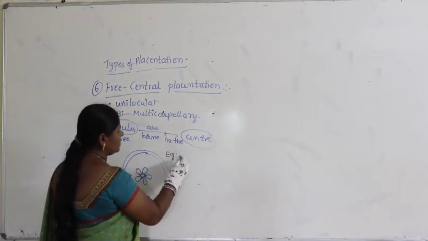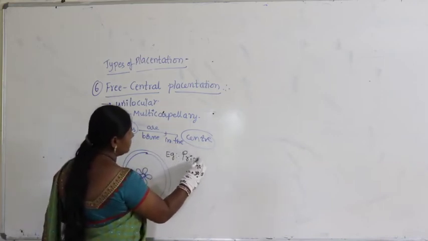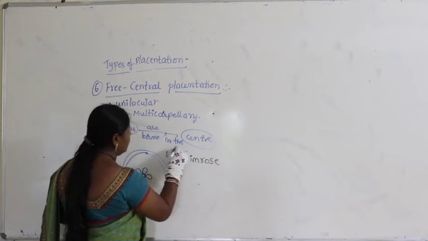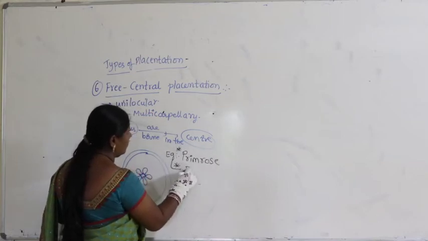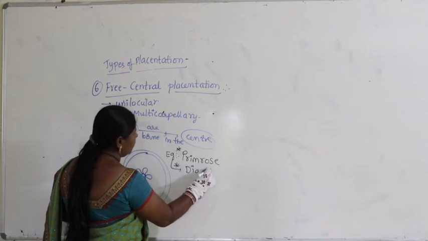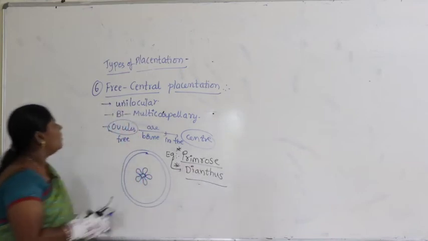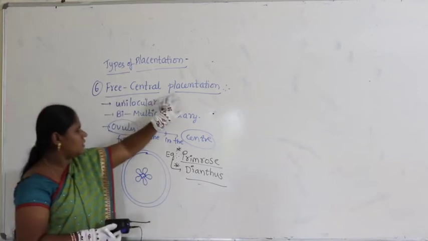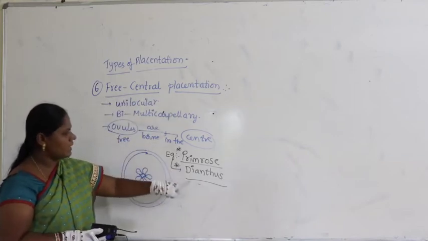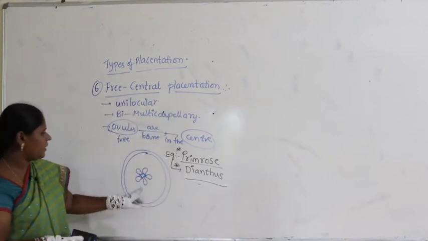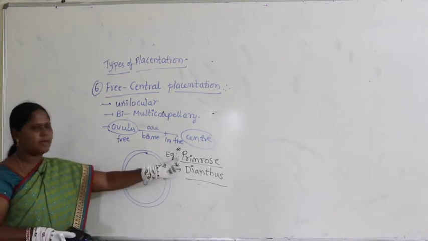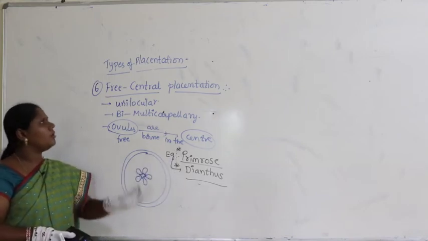We find it in primrose and dianthus. They are found very freely in the center. Examples are important for you all to remember.